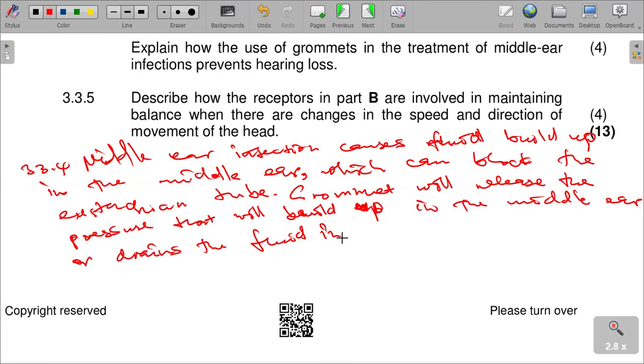It will drain the fluid in the middle ear.